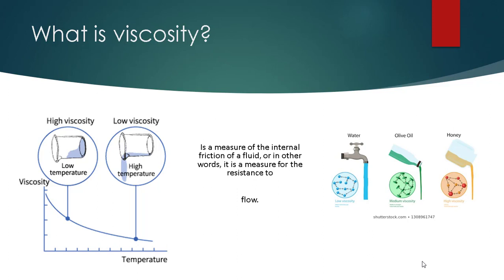As we can see in the graph, when we increase temperature, the viscosity decreases, whereas when we decrease the temperature, the viscosity increases. On the other hand, we can see that water has a low viscosity, whereas olive oil has a medium viscosity, and finally honey has a very high viscosity.